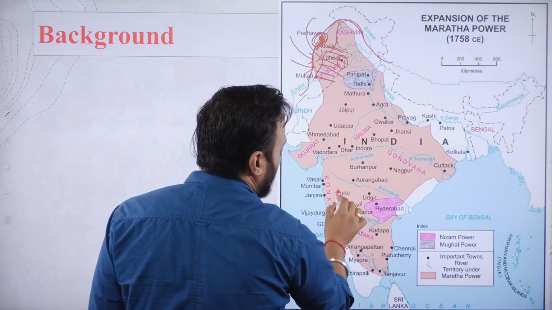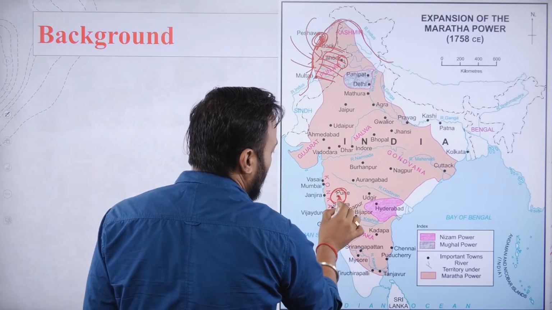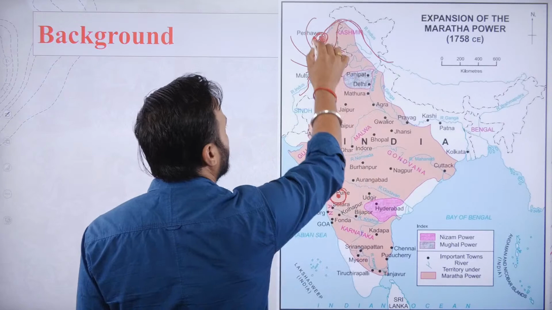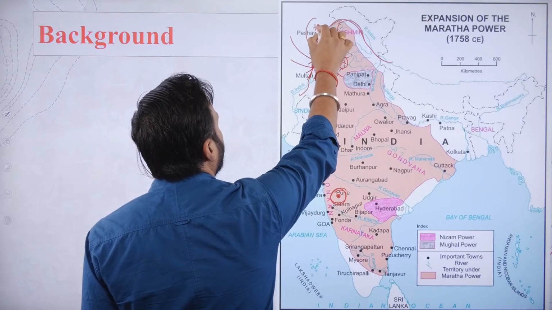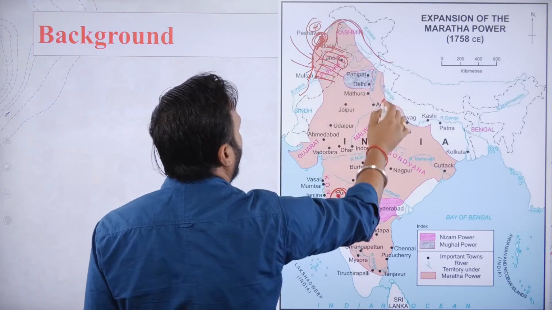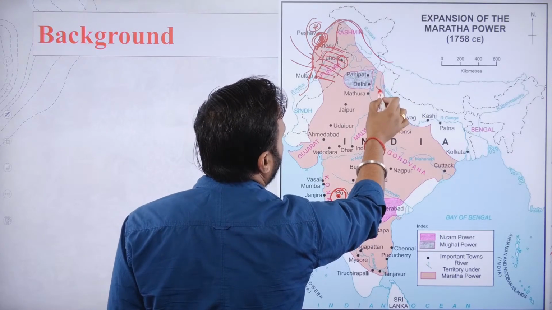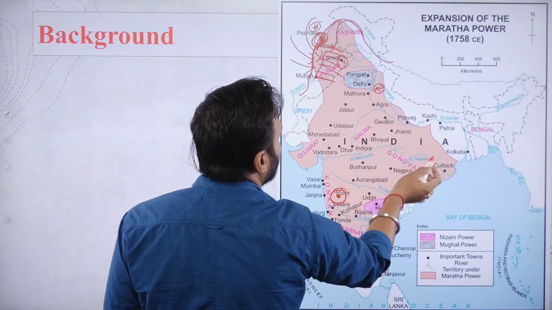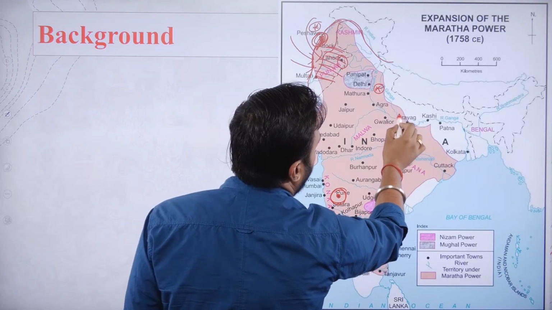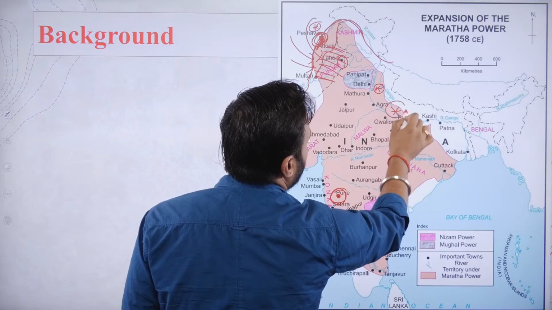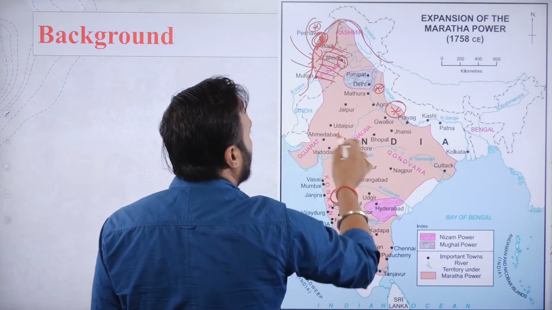The Marathas' power station was at Pune. However, the Afghans were located very close, and the Afghans also had much influence in the regions near Delhi, and at the same time the Nawab of Awadh was also supporting the Afghans.